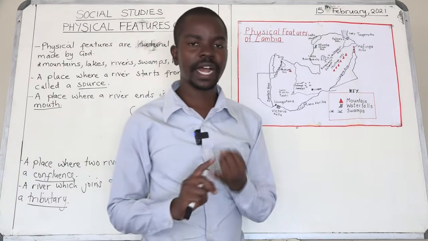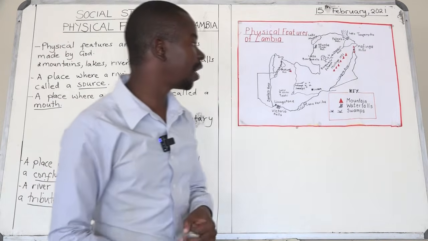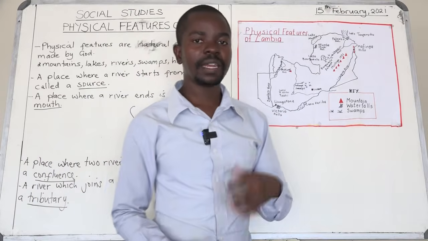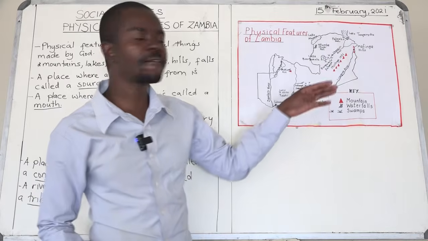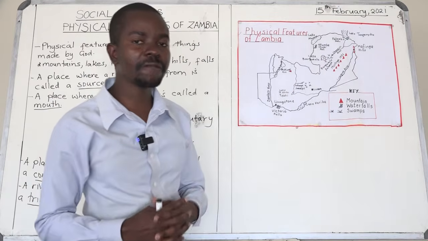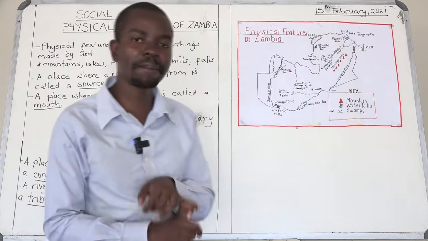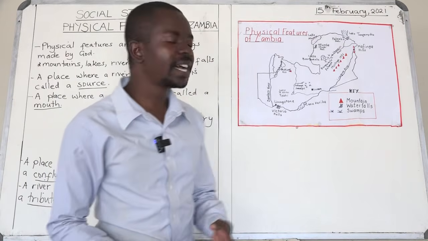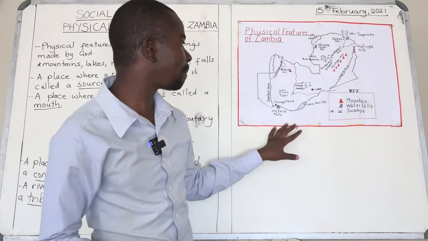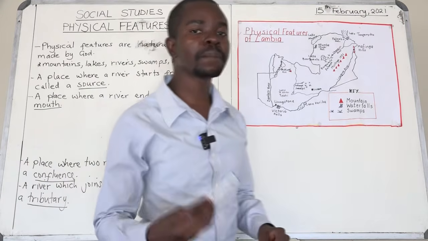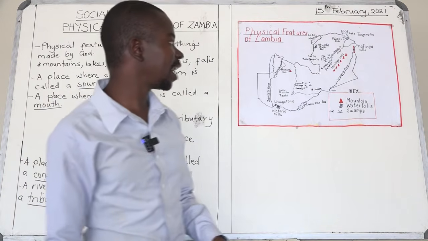So boys and girls, number 1, we have got the Zambezi River. Number 2, the Luangwa River. Number 3, the Kafue River. And number 4, the Lapula River. Those are the big rivers that we have. Though we also have other small rivers such as the Chambeshi River, the Kabompo River, and others. You must be able to identify them on your map.